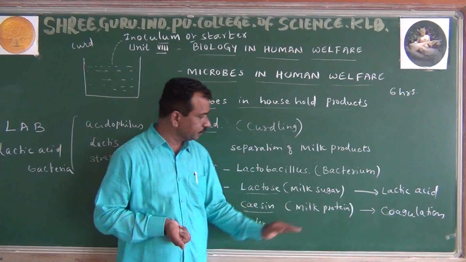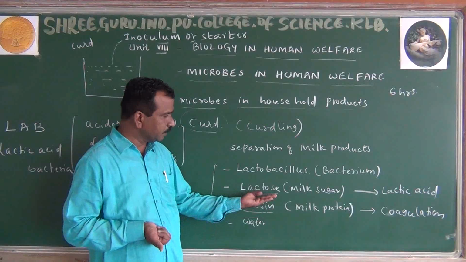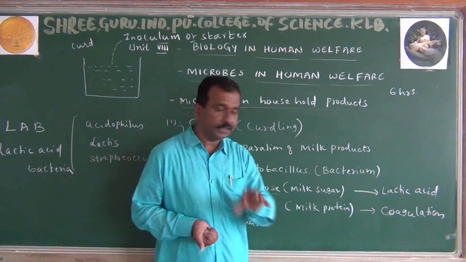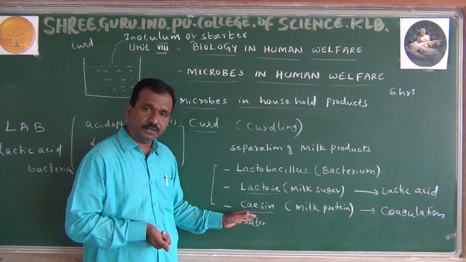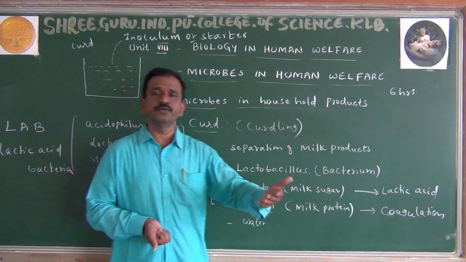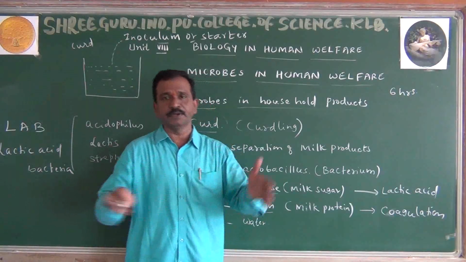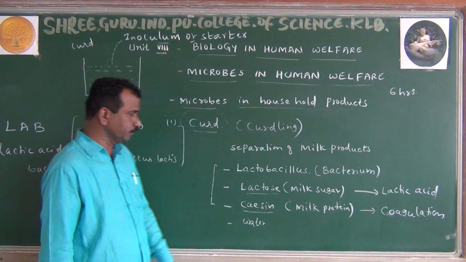ಇಷ್ಟೇ curd formation ಹೆಂಗೆ ಆಗ್ತದೆ, ಇದೇ ತರ lactobacillus, lactose, casein, lactose into lactic acid. Casein or the milk protein coagulates or clots. Whenever it clots, then what will happen here? Automatically curd formation, the curdling process. Curdling process andre separation or fragmentation of the milk product, that is what we are observing here.